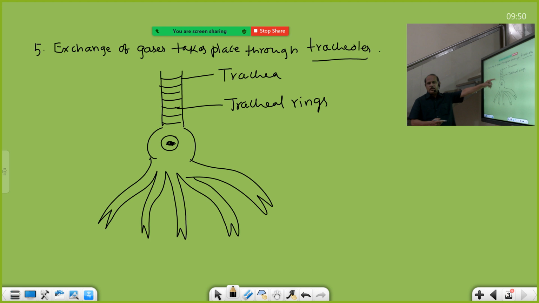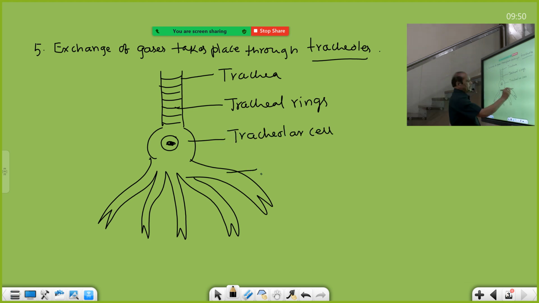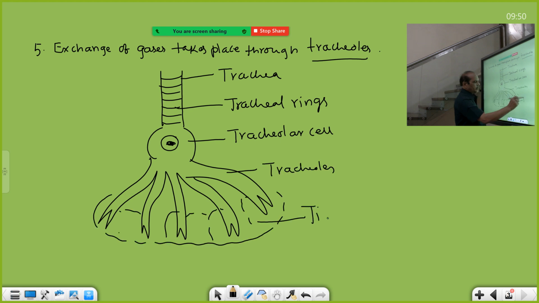And this is the tracheolar cell. And these are tracheoles. Tracheoles directly innervate the cells. These are the tissues, these are all cells. So these are the tissues into which they innervate.